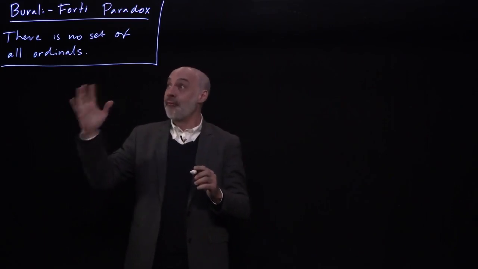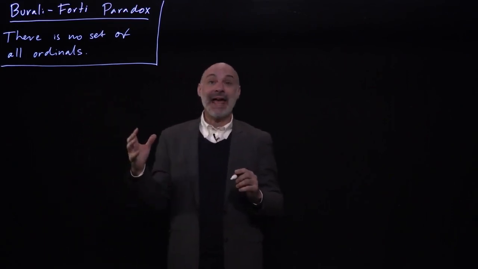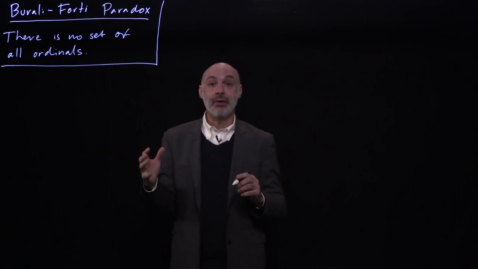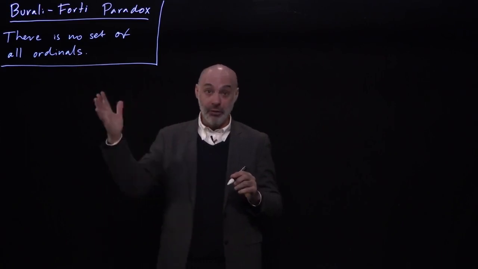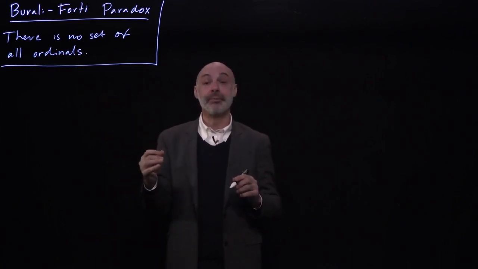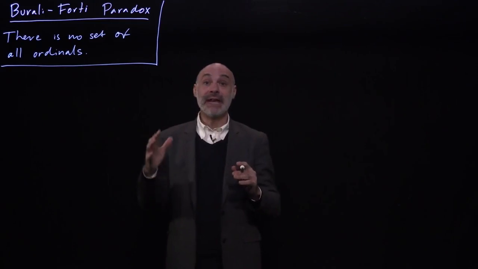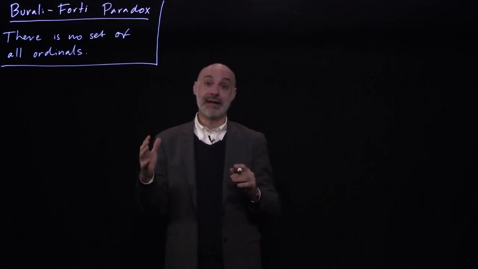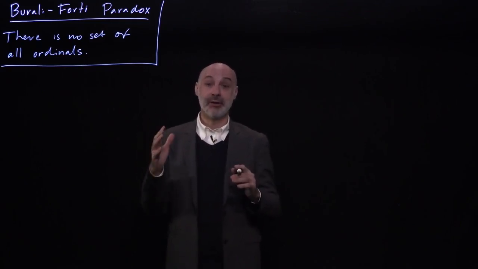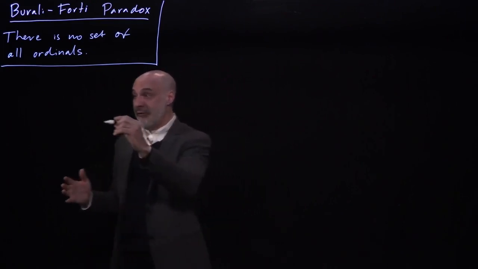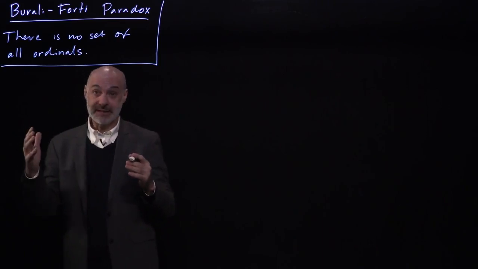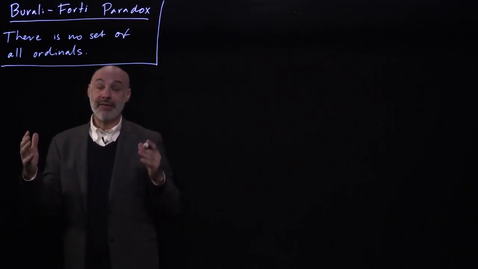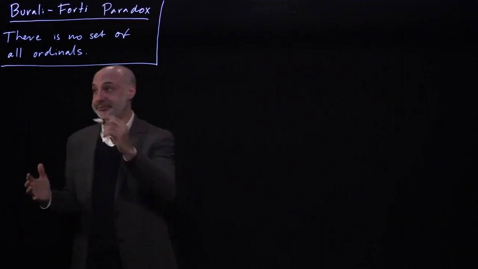There is a formal proof of this result, but I'm not going to give you that formal proof here because so far we have not been working with a formal definition of ordinal, and a formal proof would require the formal definition. So what I'm going to do is give you an informal proof, which is based on our informal conception of ordinal. Our informal proof is going to proceed by reductio. We're going to assume the opposite of what we want to prove, and then use it to derive a contradiction.